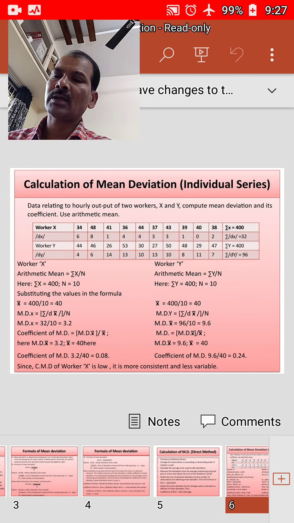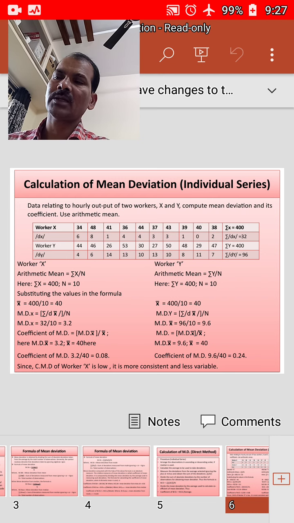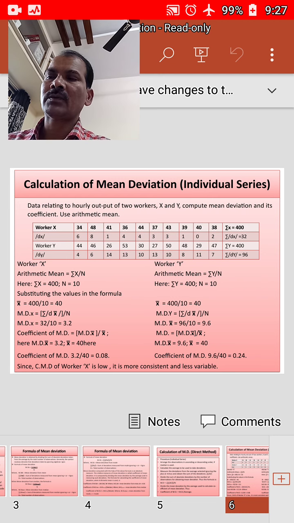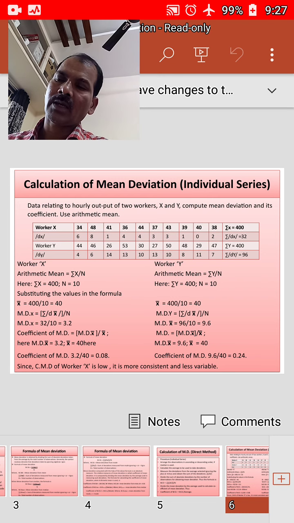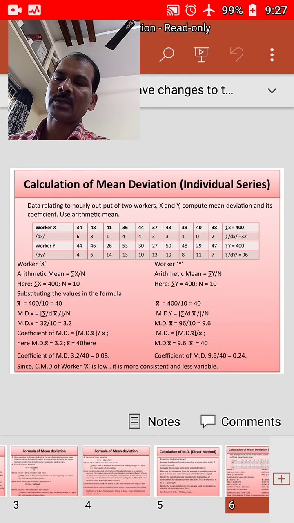Sigma modulus dx bar, how much did we get? 96. We have taken deviation from the arithmetic mean, that is 44 minus 40, 46 minus 40, 6, 26 minus 40, 14. In the same manner we got the modulus of dx bar, and the sum of the dx modulus is 96. 96 by n, number of observations 10, you will get 9.6 as mean deviation from mean.